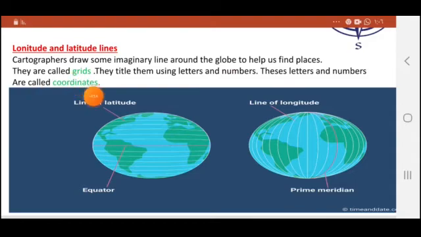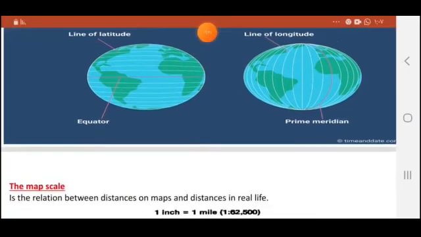They are called grids. All these lines together form something like a net. They are titled using letters and numbers, and these letters and numbers are called coordinates. The latitude lines and the longitude lines together are used to help us find the places.